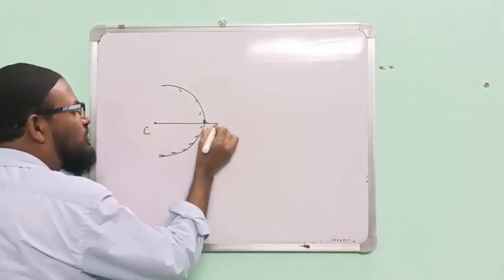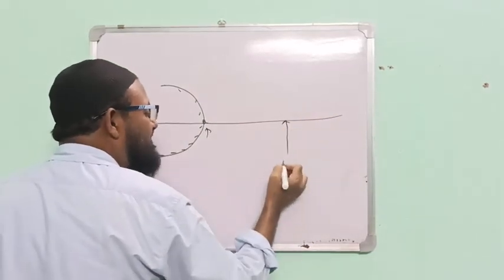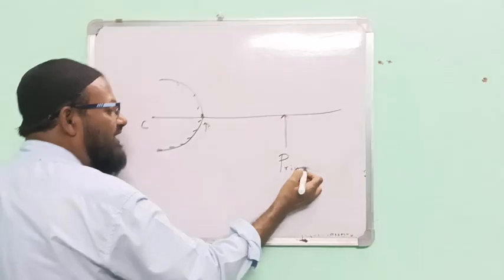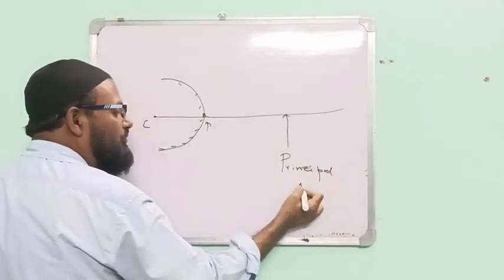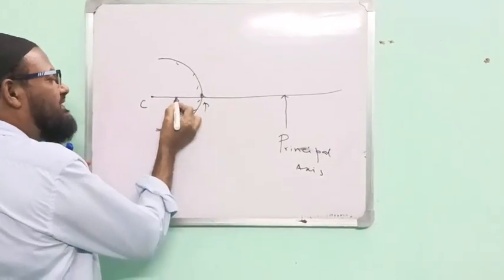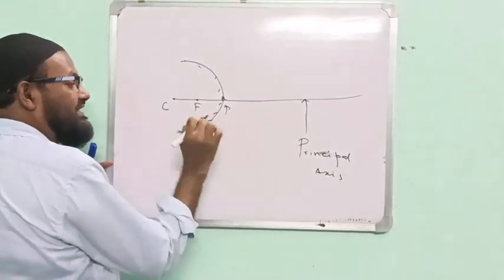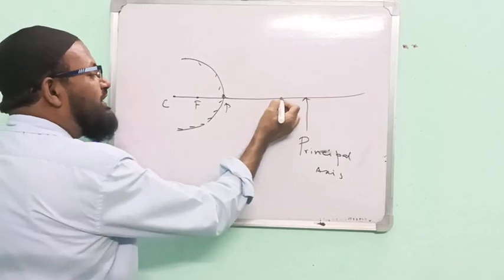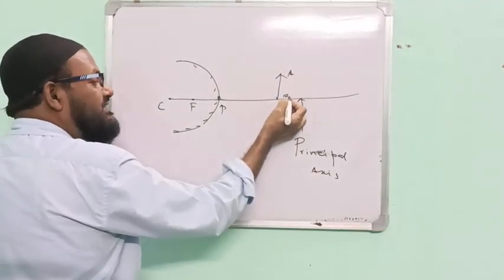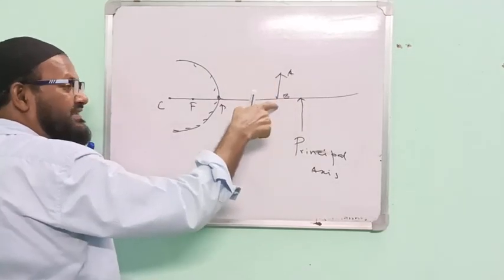P and C, draw a line. This is the principal axis. P and C, at the middle there is F. Now I am taking an object here. This is A, this is B. A is the head, this is the tail.